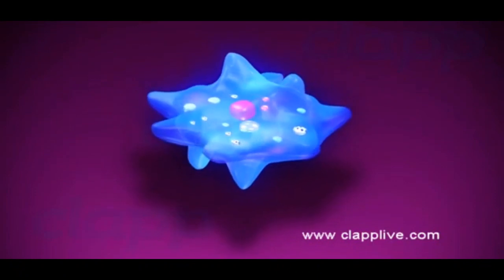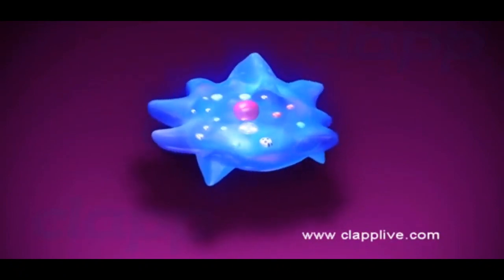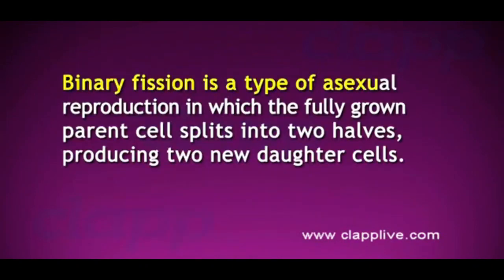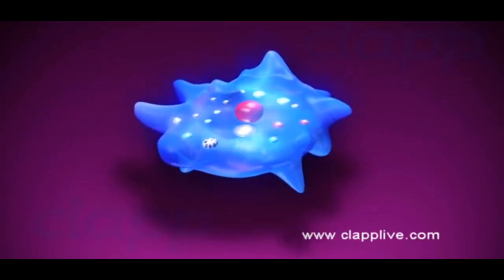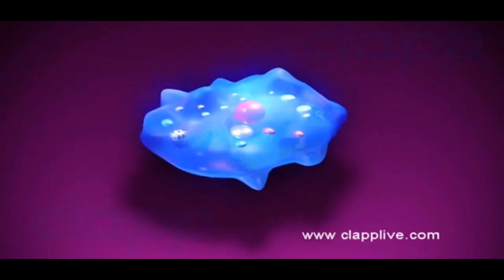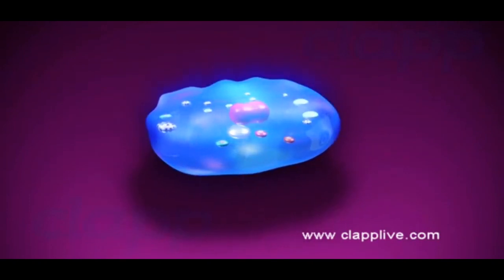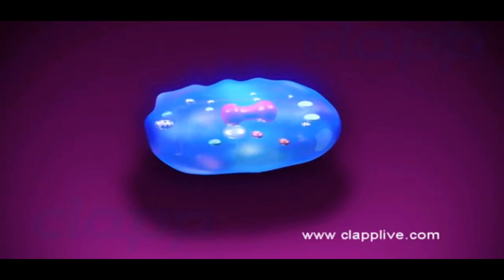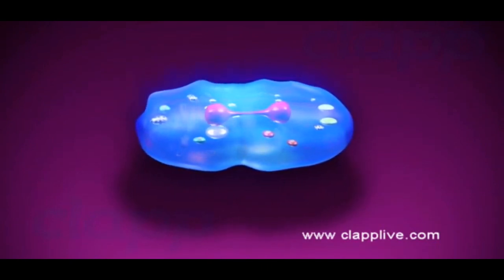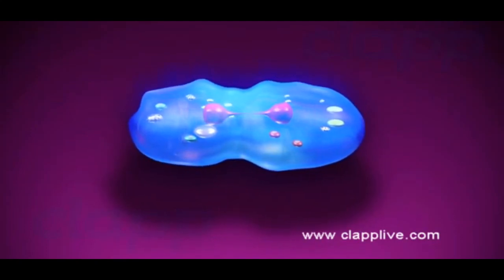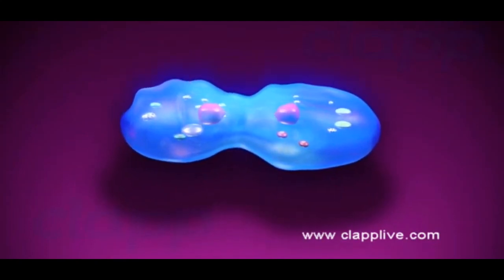Amoeba reproduces asexually by binary fission. Binary fission is a type of asexual reproduction in which the fully grown parent cell splits into two halves, producing two new daughter cells. At the time of binary fission, the amoeba withdraws pseudopodia and becomes spherical in shape. The nucleus splits longitudinally and divides into two daughter nuclei. These daughter nuclei move towards opposite poles. This is followed by the elongation of the parent cell.